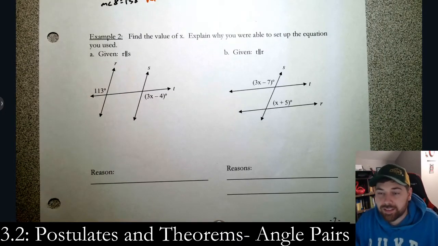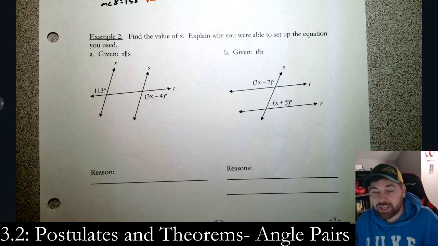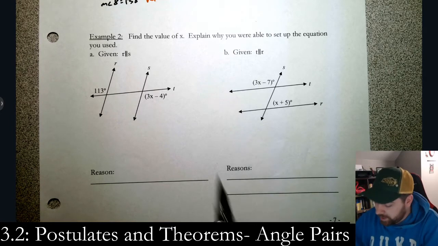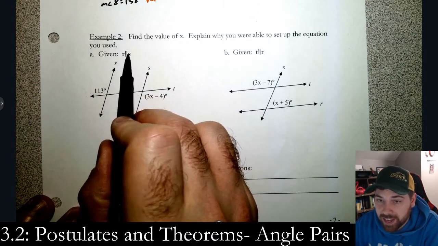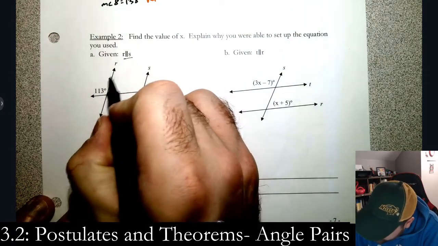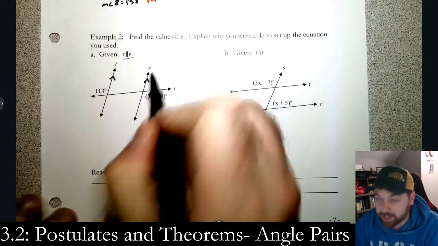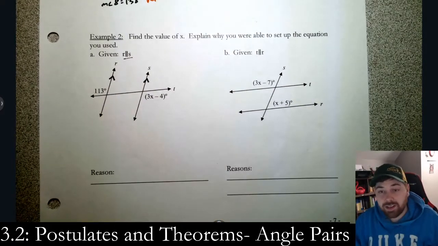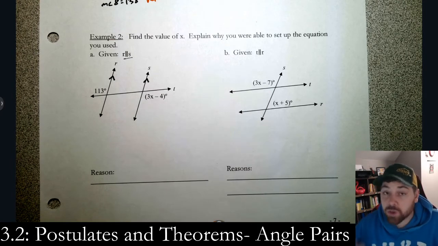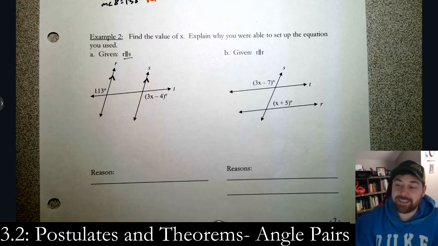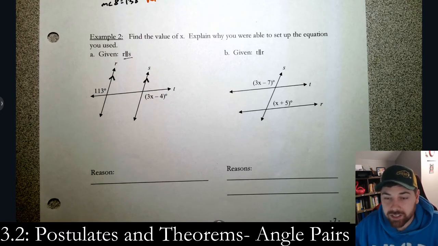Find the value of x and explain why we could set up that equation that we use. So what angle pair gave us that? So first off, here we have a transversal and 2 lines. We are given that the lines are parallel. So let's go ahead and mark that. Little arrows there. Now we know they're parallel lines. Now, by the theorems from this section, look at the relationship. You should be pros at this point, right? You should be instantly knowing that those are alternate exterior angles.